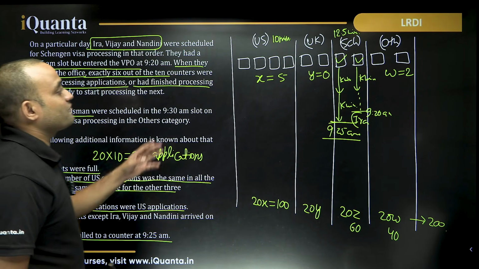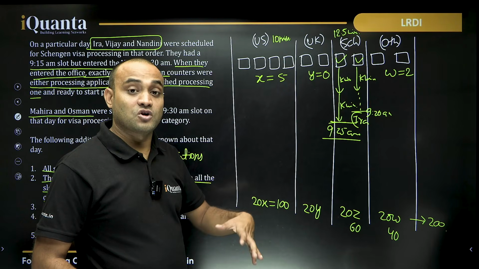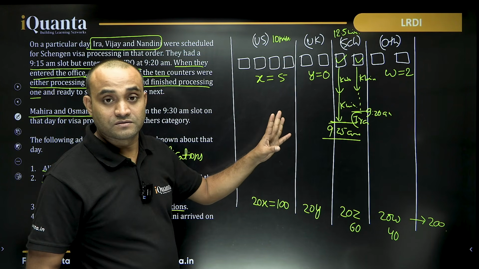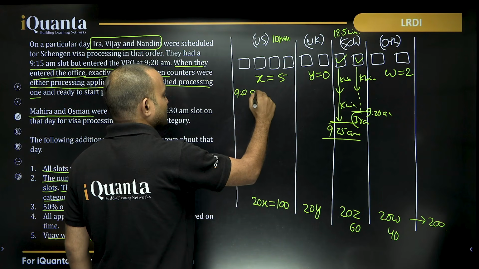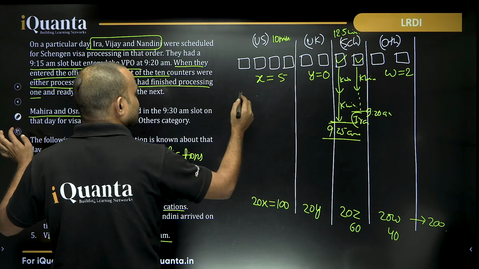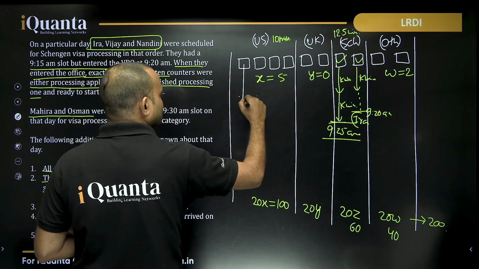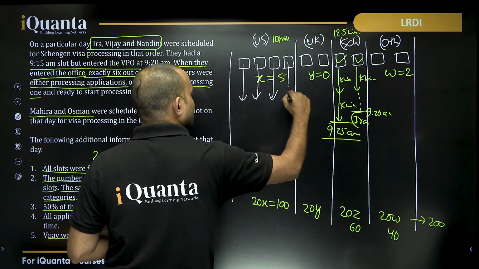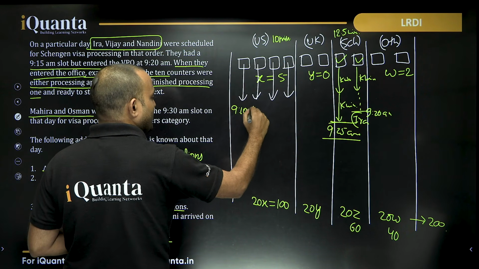And in case of US, there are 5 applicants each slot, but there are 4 counters. So can I say from 9 a.m. the four of them will start at 9 a.m., 1, 2, 3, 4, right? All of these will be finished by 9:10.